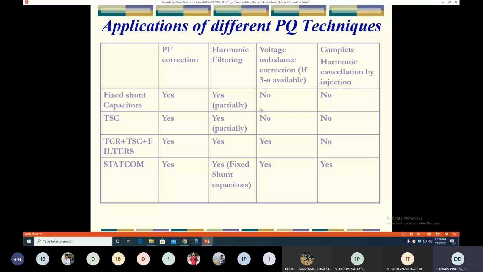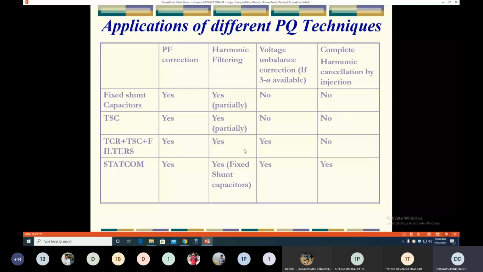Second, the TSC, which is a subpart of SVC, the thyristor switched capacitor. That also improves the power factor. It provides harmonic filtering, but again it is partial. Again, it does not provide protection against voltage unbalance or complete cancellation of harmonics by injection. The third one is the combination of TCR, thyristor controlled reactor, thyristor switched capacitor, plus filter. Again, it provides power factor correction, harmonic filtering, and complete harmonic filtering.